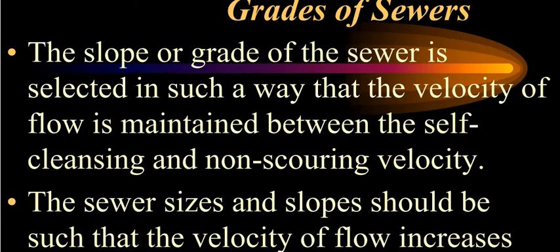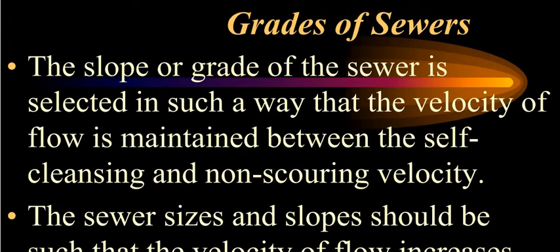You may have come across the term gradient of the pipe. It means the slope or grade of the pipe is selected, that is, how the slope or grade of the sewer is maintained so that it will flow easily.